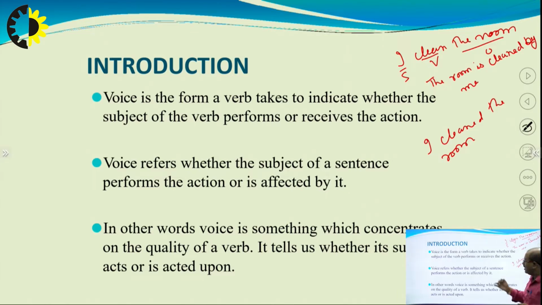Now, I can say first the subject of the verb performs, the subject is performing, or receives the action, the subject is receiving the action. Now, here we see the subject becomes the object and the object becomes the subject. That is why it is said over here, the verb performs or receives the action.